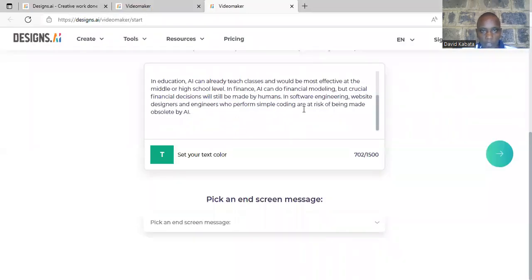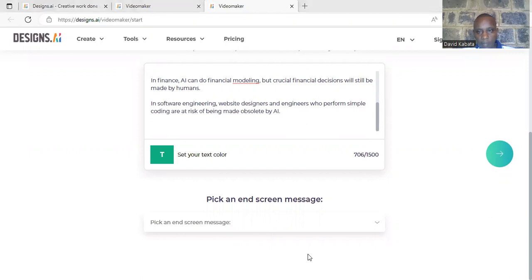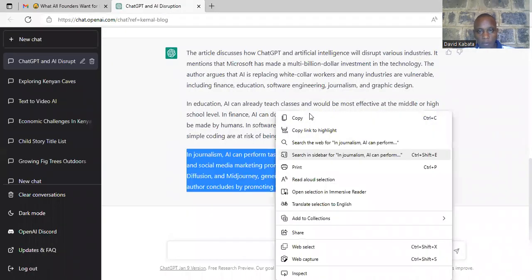And because education, so here I wanted the issue of software to be also a paragraph by itself. I did not want it to be, and also finance. I wanted it to be a paragraph by itself. So you can see I have 7 or 5 words. So I go back to this one here, so that I can take the last part there, copy.